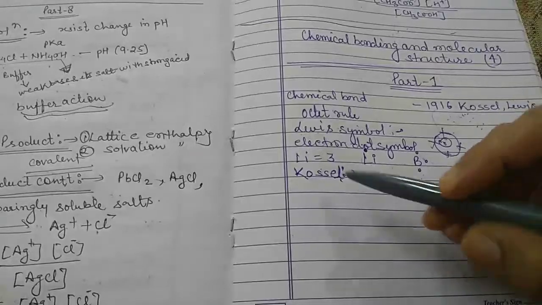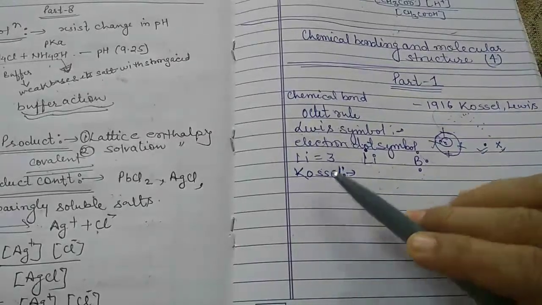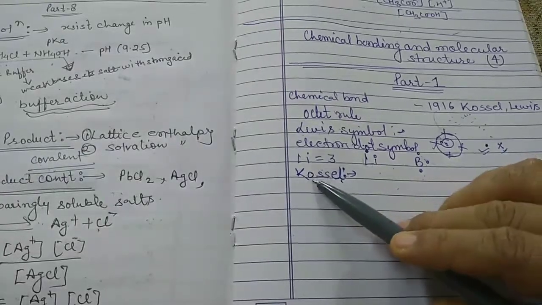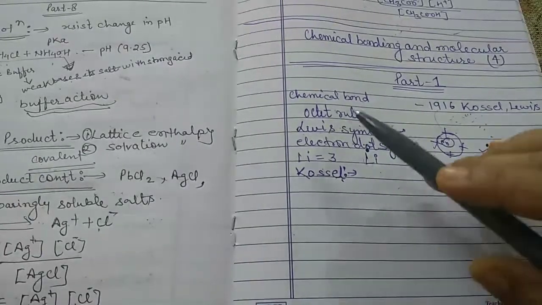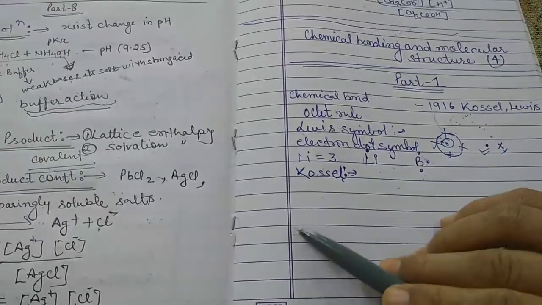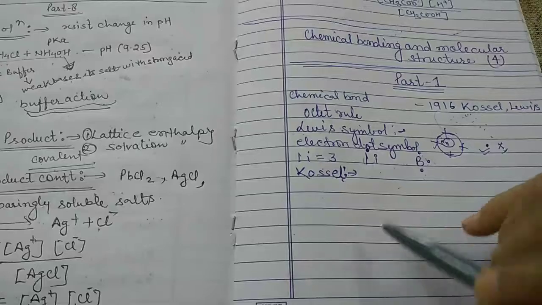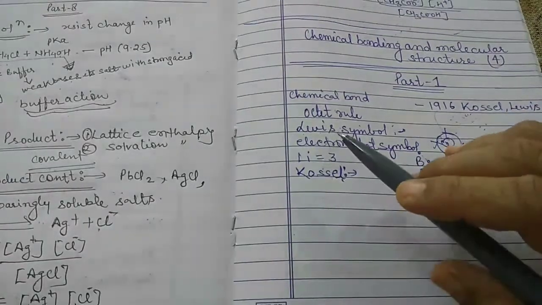So in the periodic table, the highly electronegative halogens and the highly electropositive alkali metals are separated by the noble gases. This is the one fact.